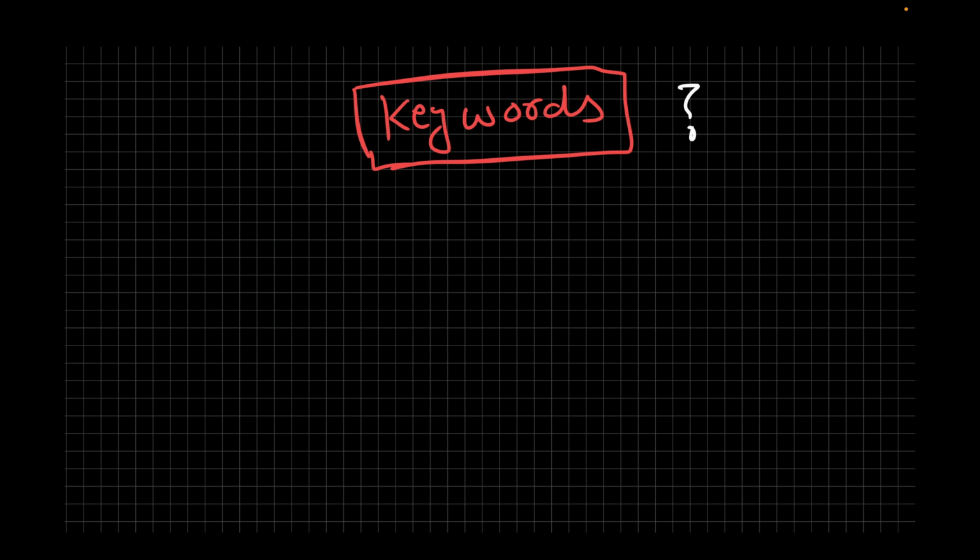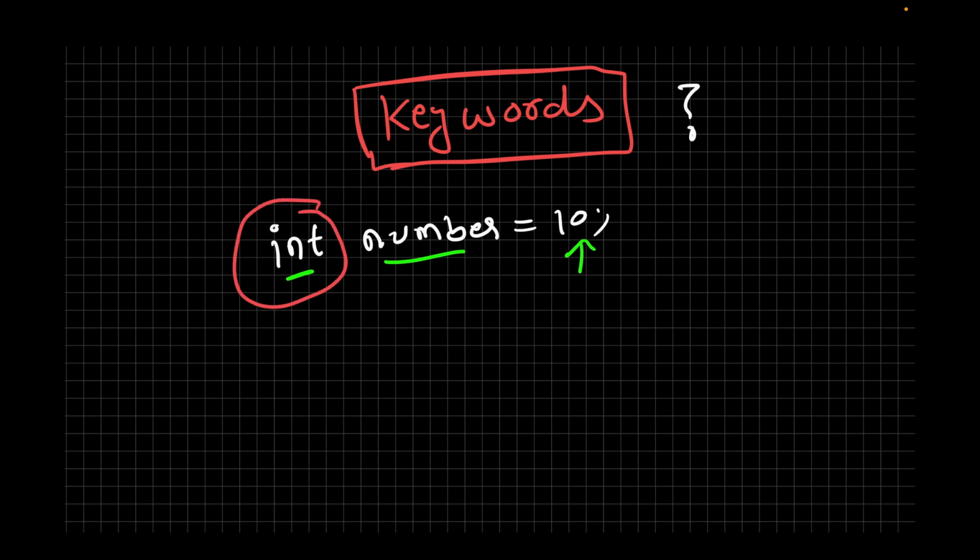So let's take one simple example. If you remember, in our data types lesson, we said, how do I tell my compiler that I want to store an integer value in a variable? For example, let's say int number = 10. This is a simple statement where you are saying, I want to store a variable of type int, the variable name is number, and the value is going to be 10. All right. So in this case, int is your keyword.